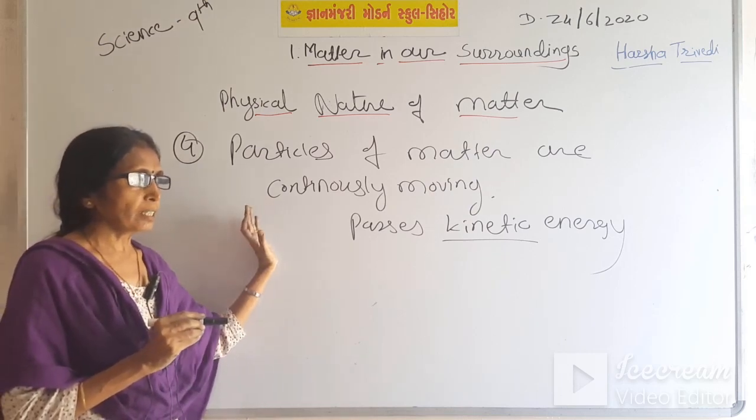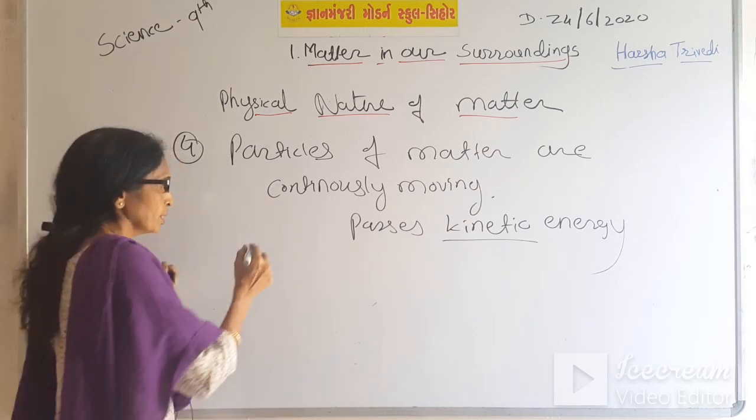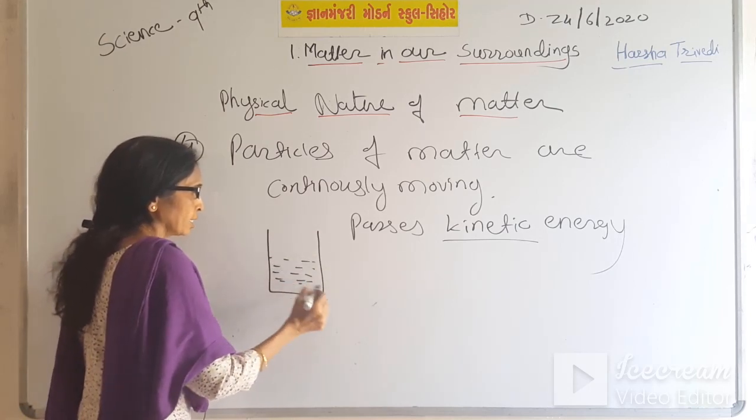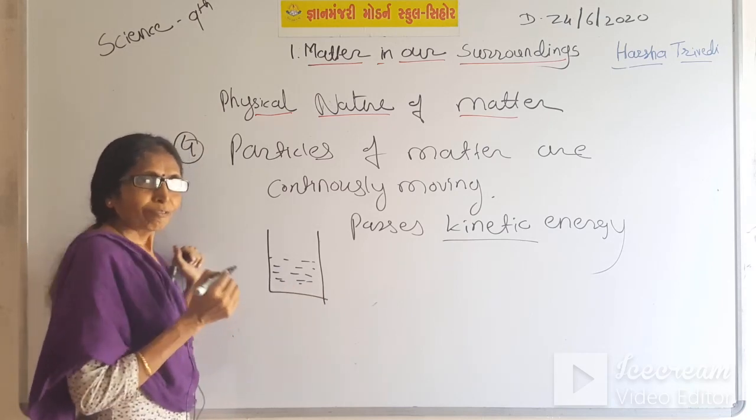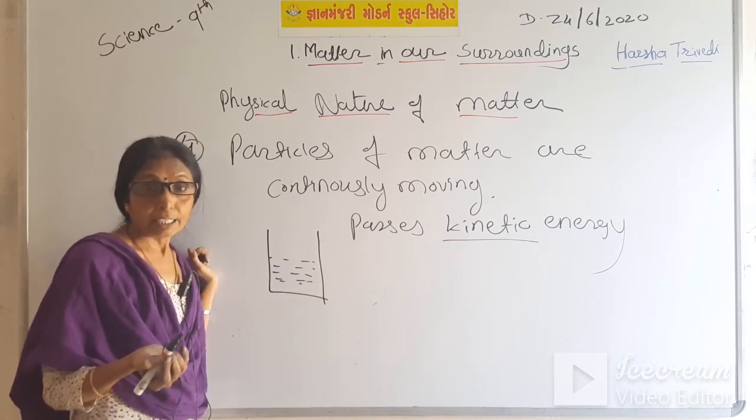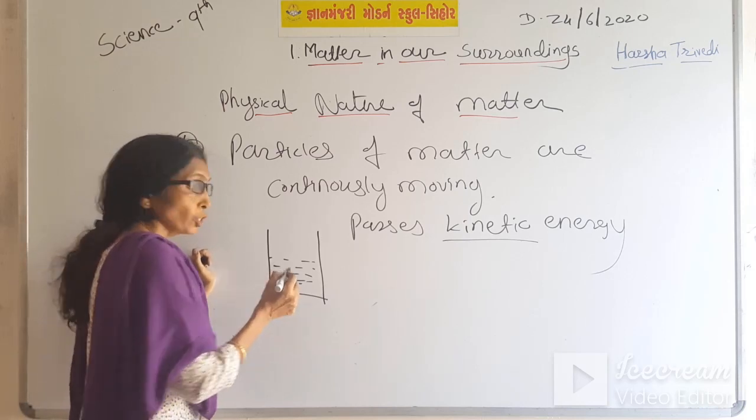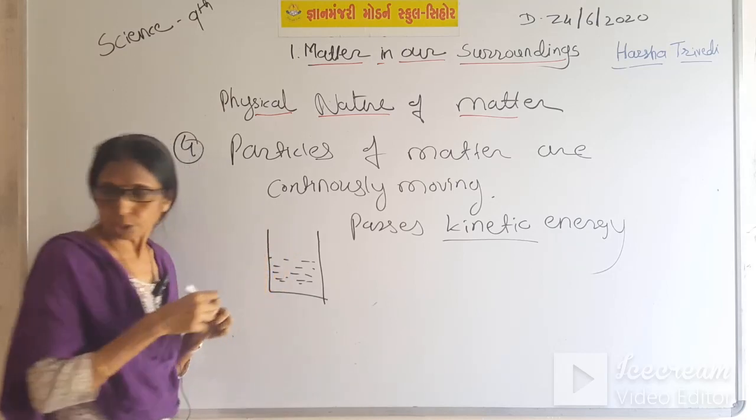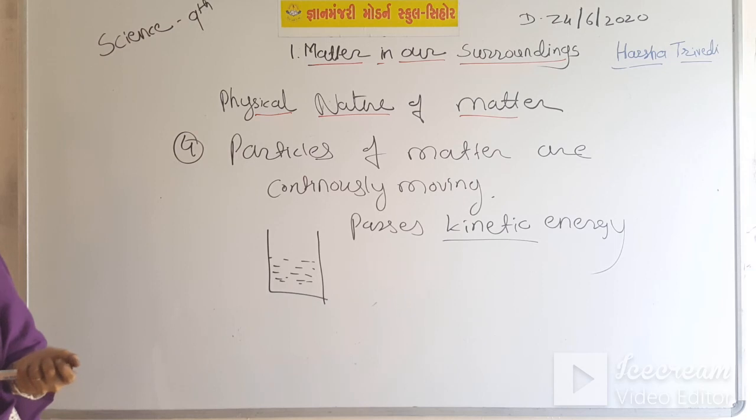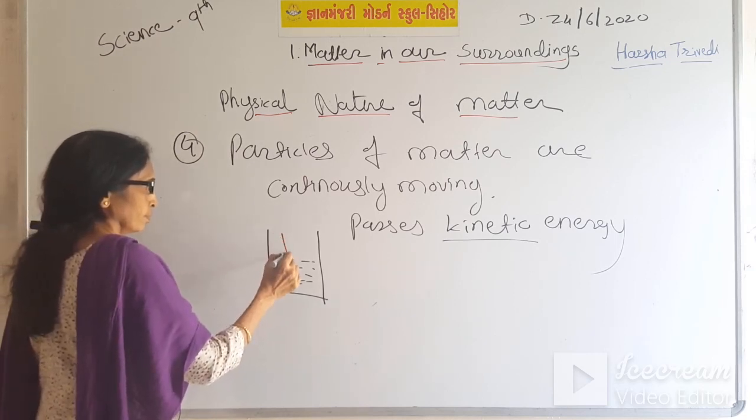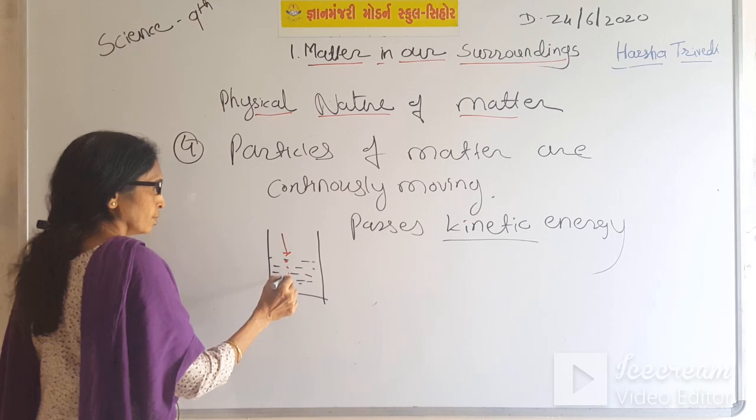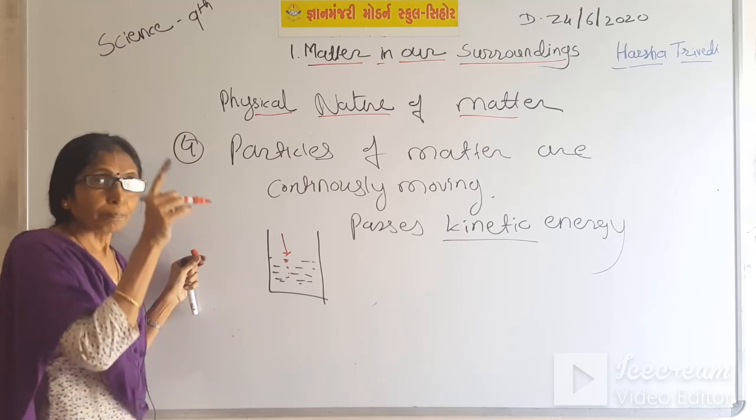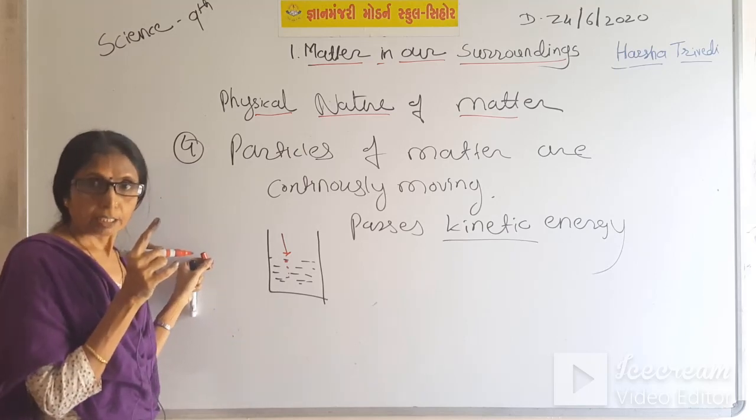I can explain one more example for this. Suppose in a beaker, if you take water, it is the best example because it is colorless everywhere. It is also called a universal solvent. Now, if we add 2-3 drops of ink in it, we can see that slowly the ink spreads in the beaker.